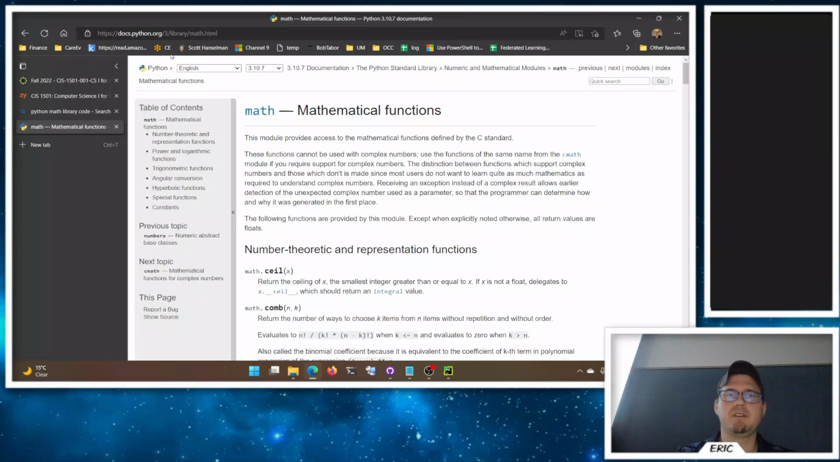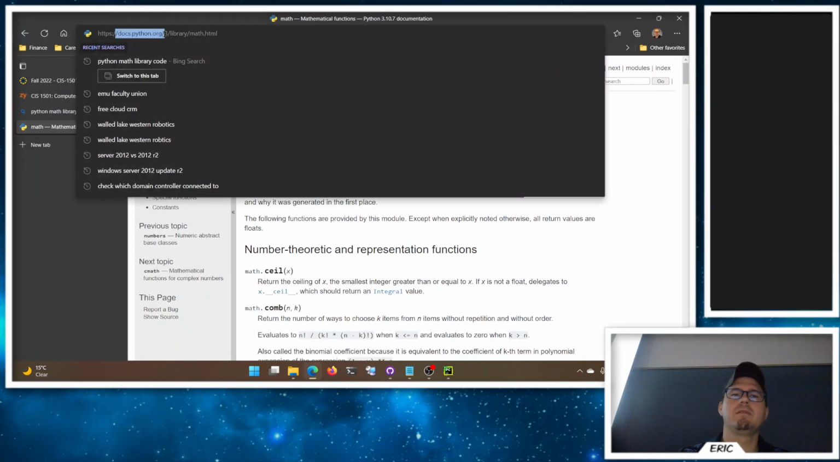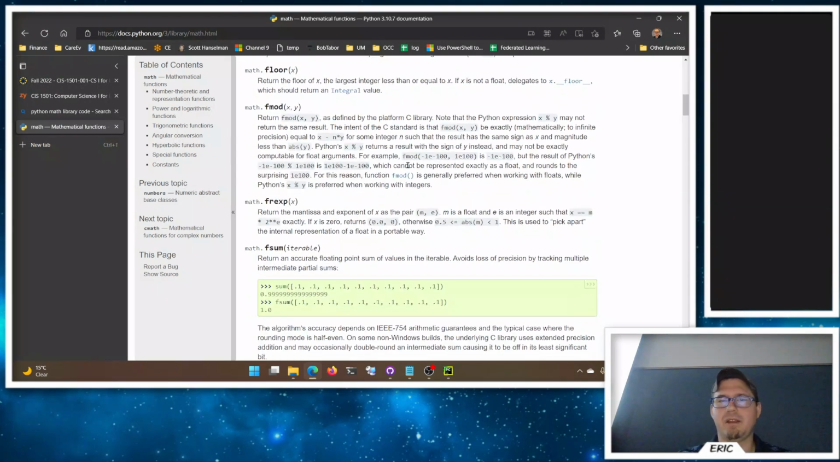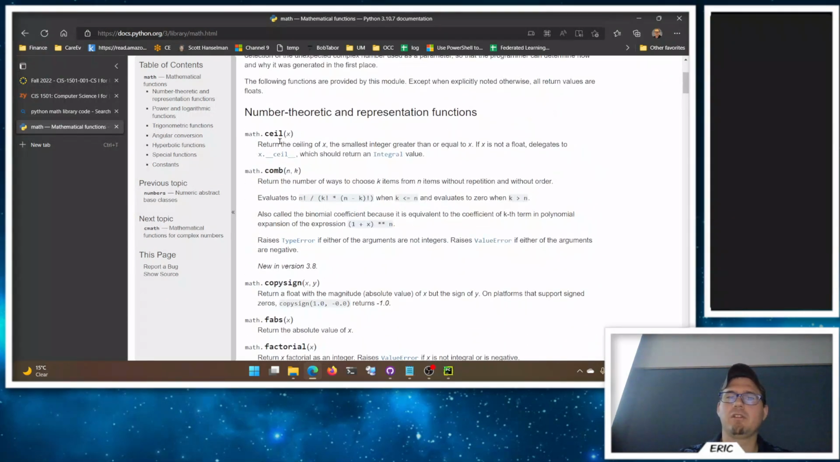And this is the documentation. docs.python.org/3 for version 3 will tell you all the things, but it doesn't actually give you the code. I wanted the actual code for it. It's somewhere. I'm not remembering exactly where it is, but you can look at the documentation website if you want to see what all these functions do. So ceil, the ceiling, the technical mathematical definition is the smallest integer greater than or equal to x. Sure, it rounds up. I think that's a little easier to say, but sure.